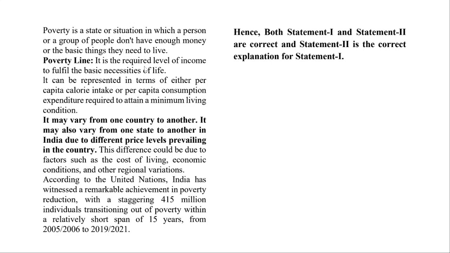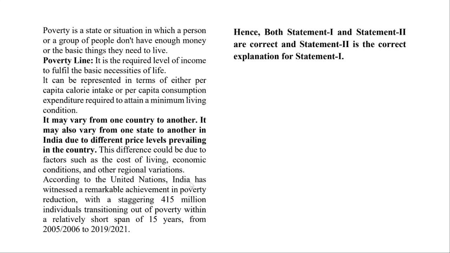In this particular question, he's talking about one state to another. It may vary from one country to another, and it may also vary from one state to another. In Andhra Pradesh there can be one poverty line, in Bihar another, in Tamil Nadu another, like that. In India, this is due to the different price levels prevailing in the country. The price of rice, dal, etc. can be different in different states. So the difference could be due to factors such as cost of living, economic conditions, and other regional variations.